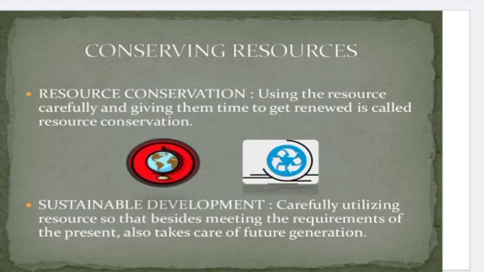Using resources carefully and giving them time to get renewed is called resource conservation. We should not waste any resource or overuse any natural resource, and we have to give time to get renewed. That is called resource conservation. Balancing the need to use the resource and also conserve them for the future is called sustainable development. We need to use resources and we also want to conserve all the resources for our future, that is called sustainable development.